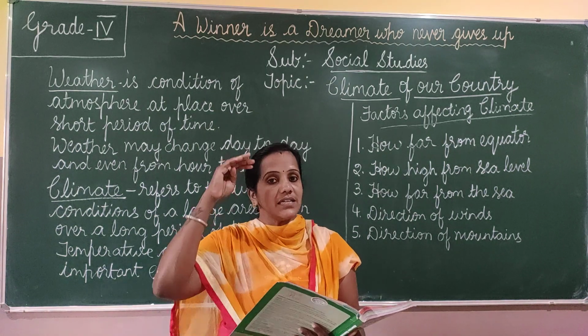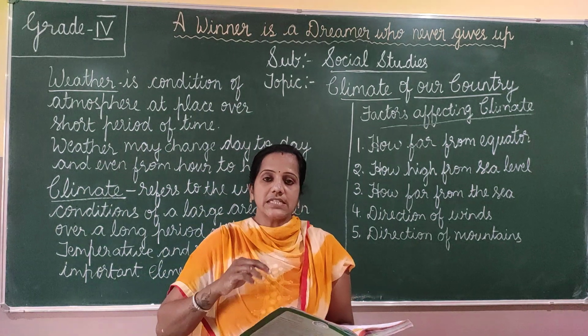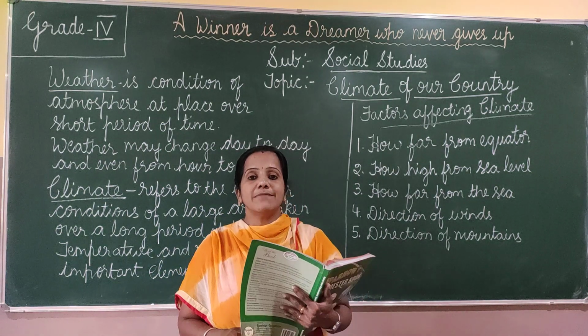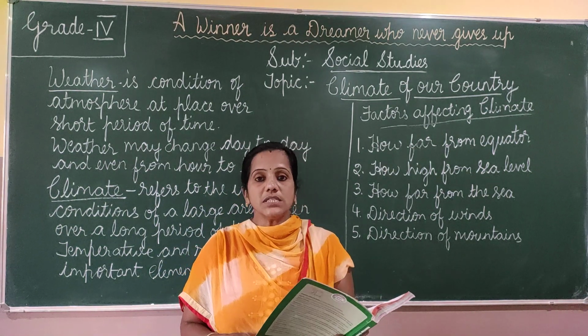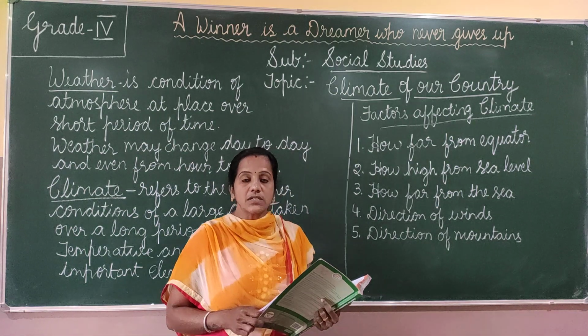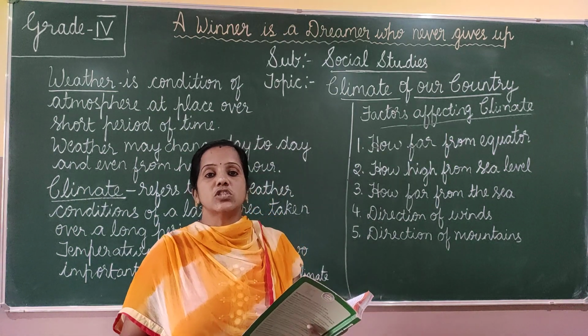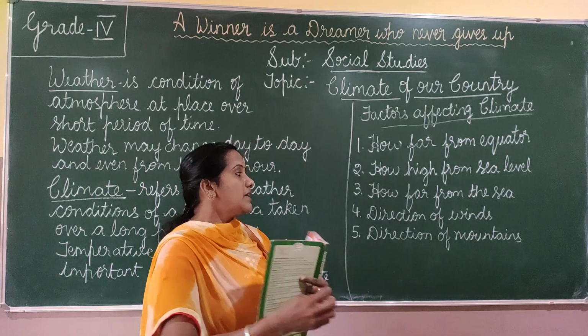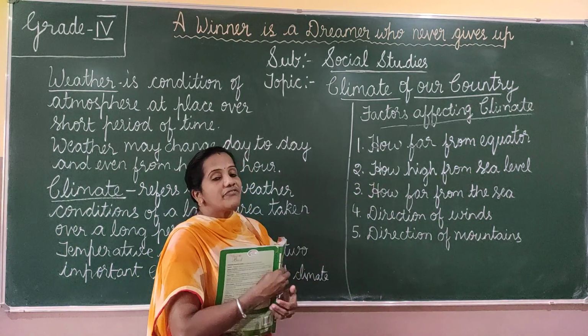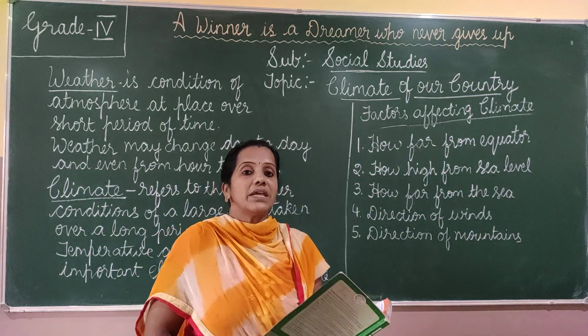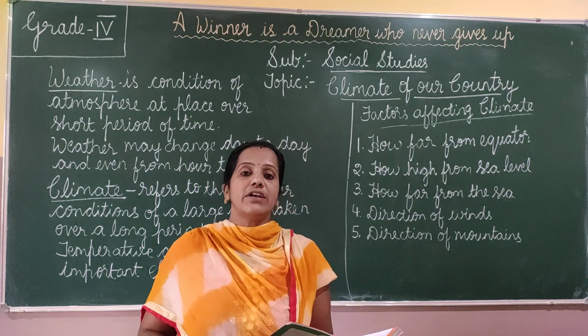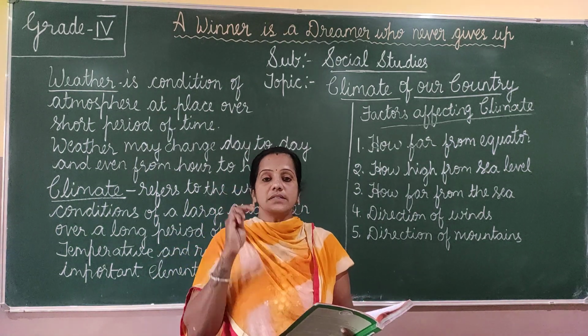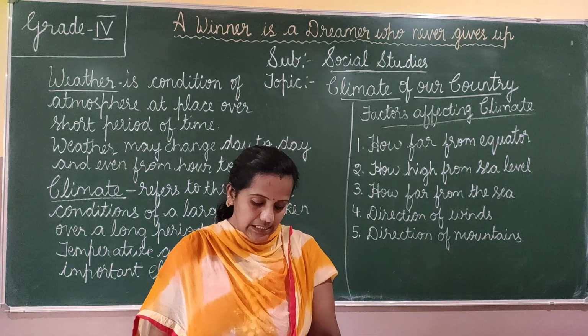Okay, so the higher we go, the temperature decreases. So even Kilimanjaro in Africa, which is near the equator, is covered with snow because of its height. So it depends on how high it is from the sea level. The place is measured from the sea level. So as we go higher, the temperature decreases.